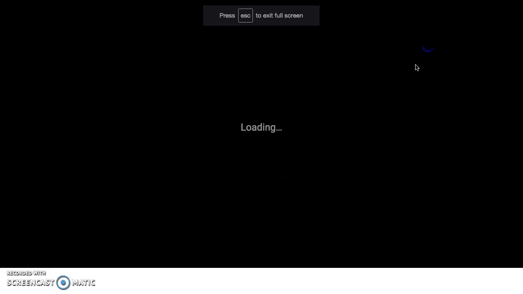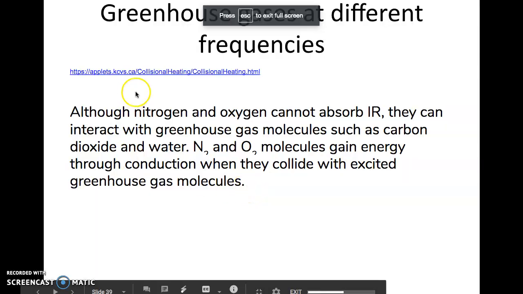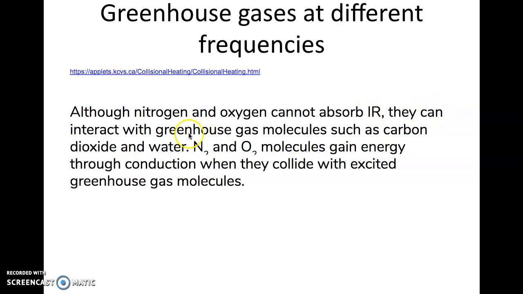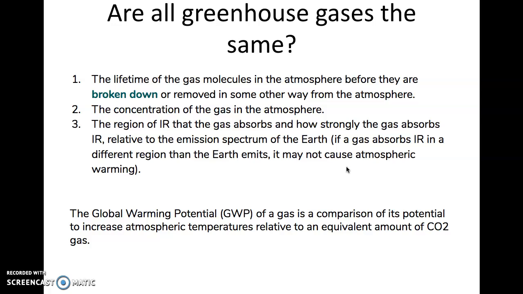So although nitrogen and oxygen cannot absorb infrared radiation, they can interact with greenhouse gases such as carbon dioxide and water and gain energy through conduction, remember, by touching when they collide against greenhouse gases. Not all greenhouse gases are made equally. When we look at a greenhouse gas and we look whether or not we should be concerned, there are three things that we look at.